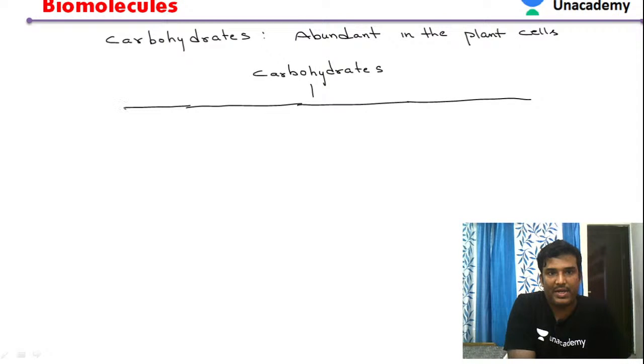So carbohydrates are classified based on the number of sugars present.